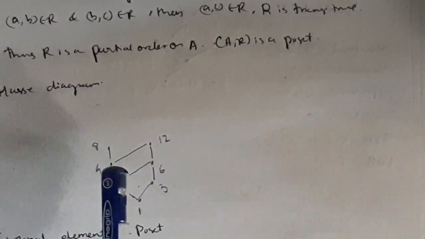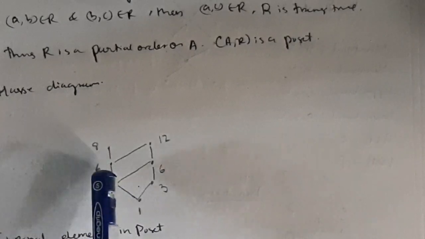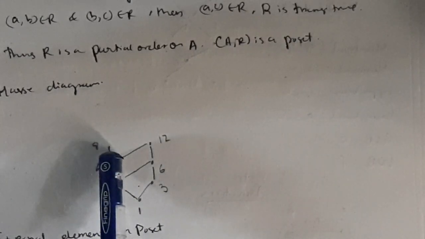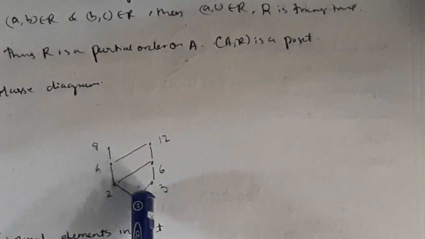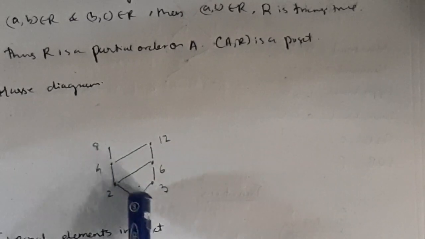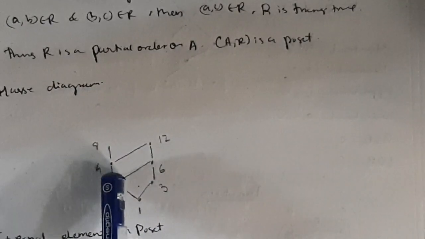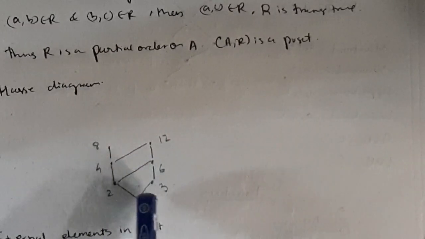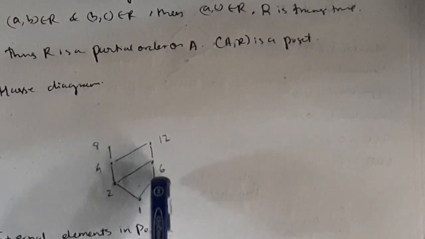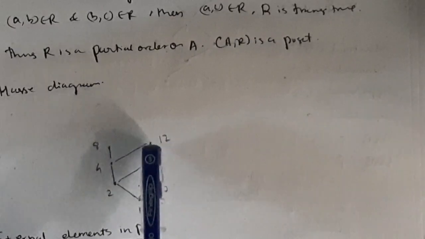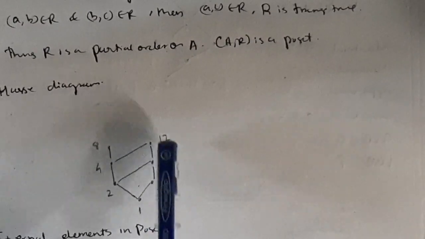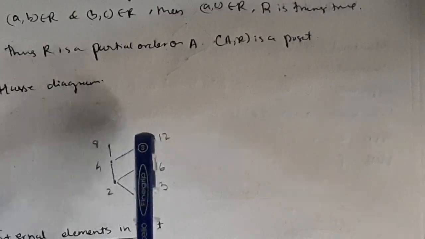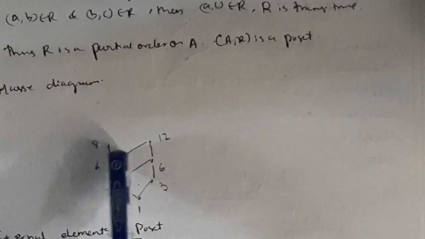But in the next iteration you need to change it, because 2 comma 4 also belongs to R, so you will write 2 comma 4 and you will not make the connection with 1 comma 4. Because you can go through 2, right? If you want to reach 4, you can go through 2. So you need not make this connection. Like that only you need to do for 3. If 3 comma 6 belongs to R, then 6 will be in the next level. If 6 has some relation with another element, that will be in the next upper level. Like that you need to make this diagram, with all the connections.